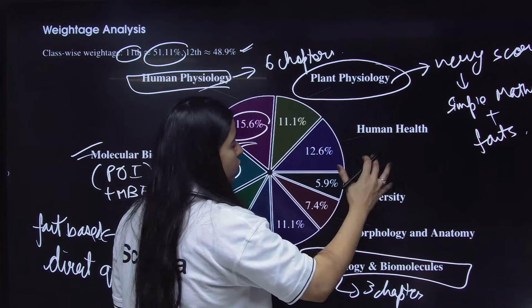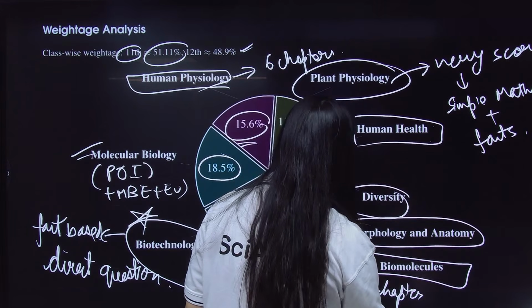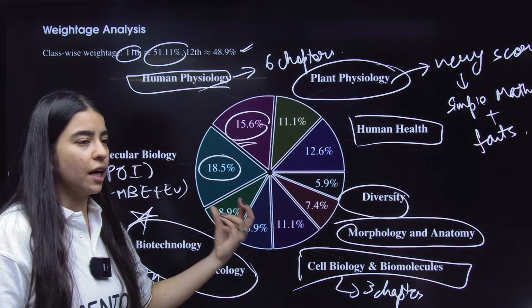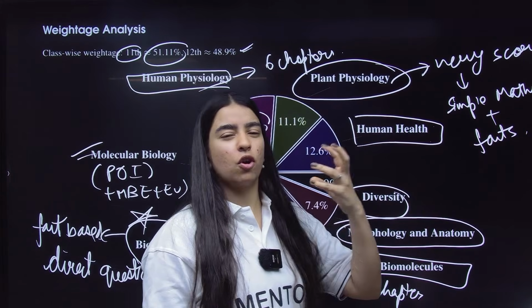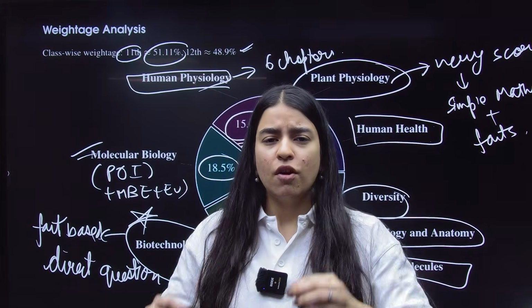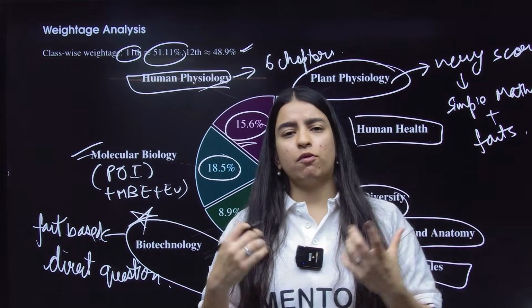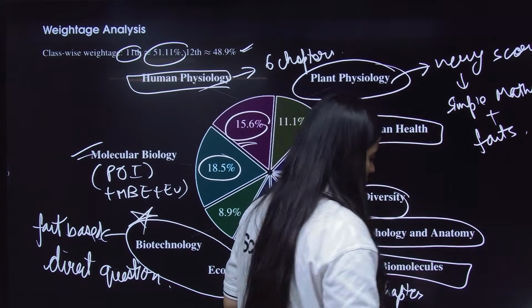Now, the next units are your human health, your biodiversity and your morphology and anatomy. Now, these units are again very factual. You have to remember a lot of examples. You have to remember the key points in this, and questions are directly asked in match the following or fill in the blanks or assertion reasoning. So these are the type of questions that are asked from these units, right?